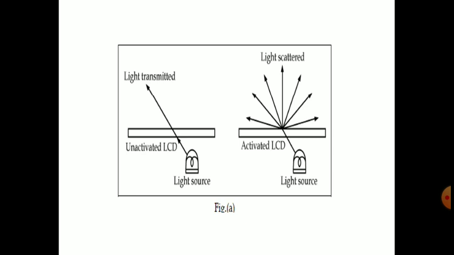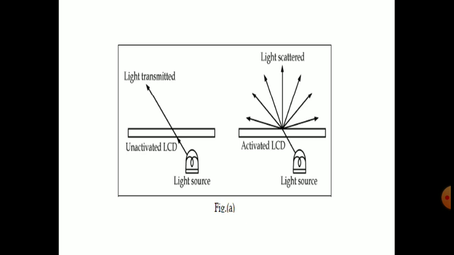And when it is activated, that is when we apply the electric field, in plus and minus directions, the molecules will align at a right angle, and the charge carriers present in between will try to disturb these alignments and cause turbulence.